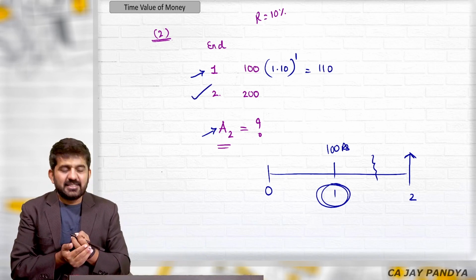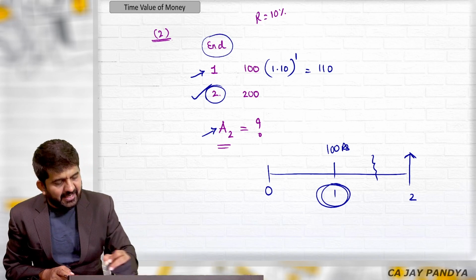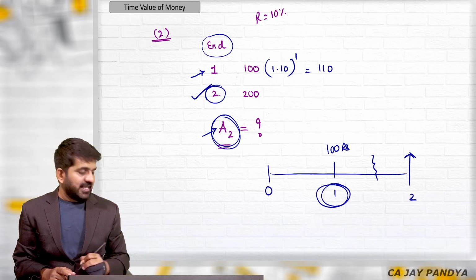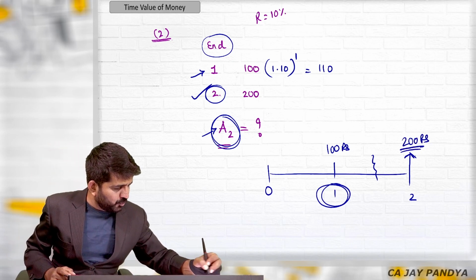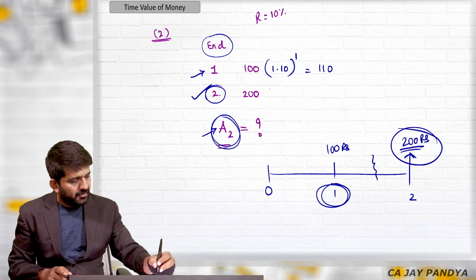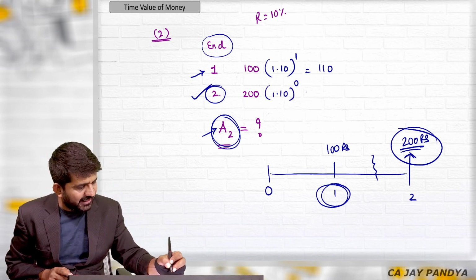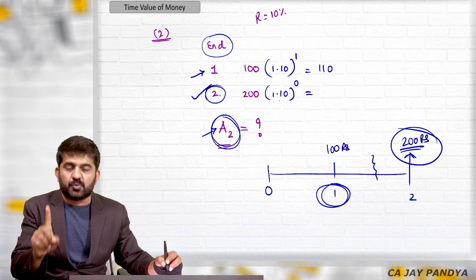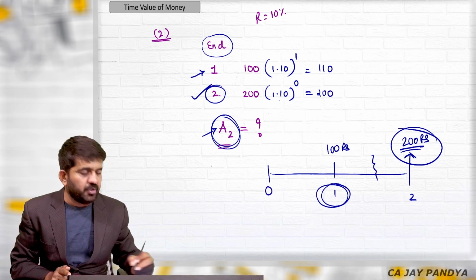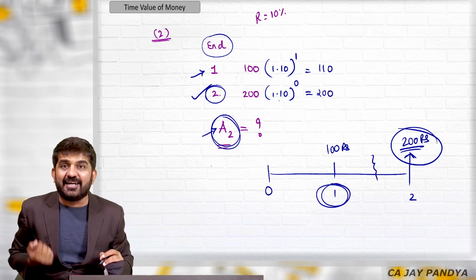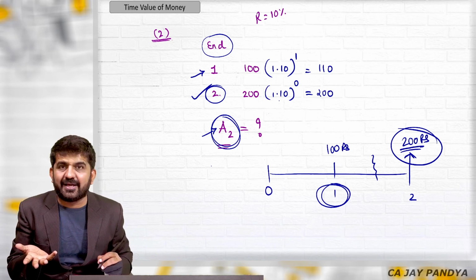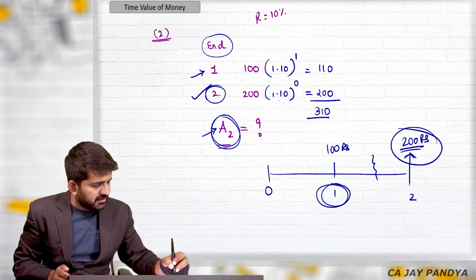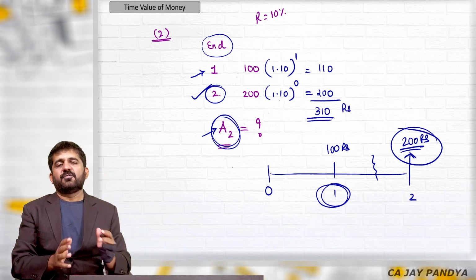For this, I am investing at the end of second year and I am withdrawing at the end of second year. So you are investing 200 rupees over here and withdrawing on the same date. You will not be getting any interest. So still the answer will not be 0. Anything raised to 0 is 1. 1 multiplied by 200 is 200. Why 200? You don't get any interest, but you will always be getting your principal back. So you will be getting 200 rupees instead of some interest. The total answer is 310 rupees. This is the amount after 2 years.